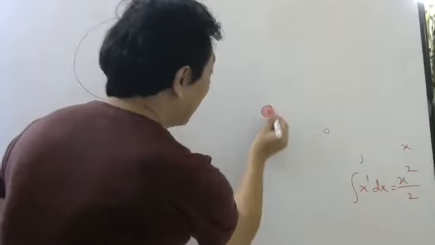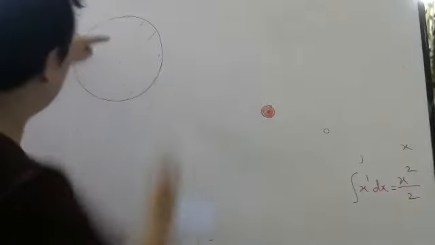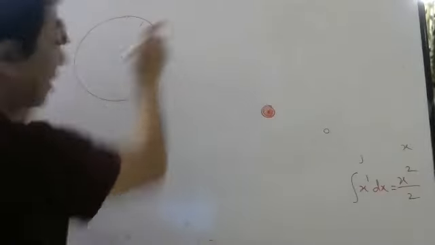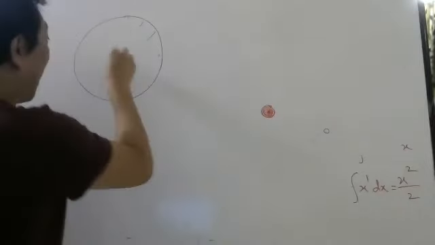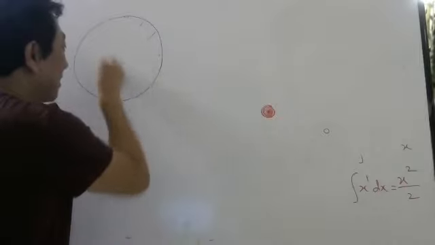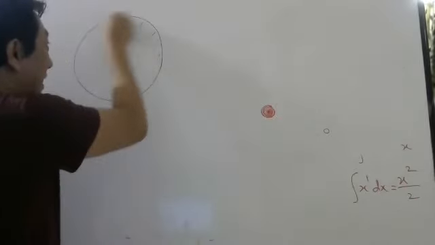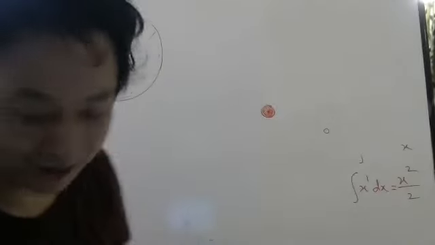And if I keep adding the area of these rings from the center till I reach this ring, I will get the area of the disk. Agree or not? Okay.